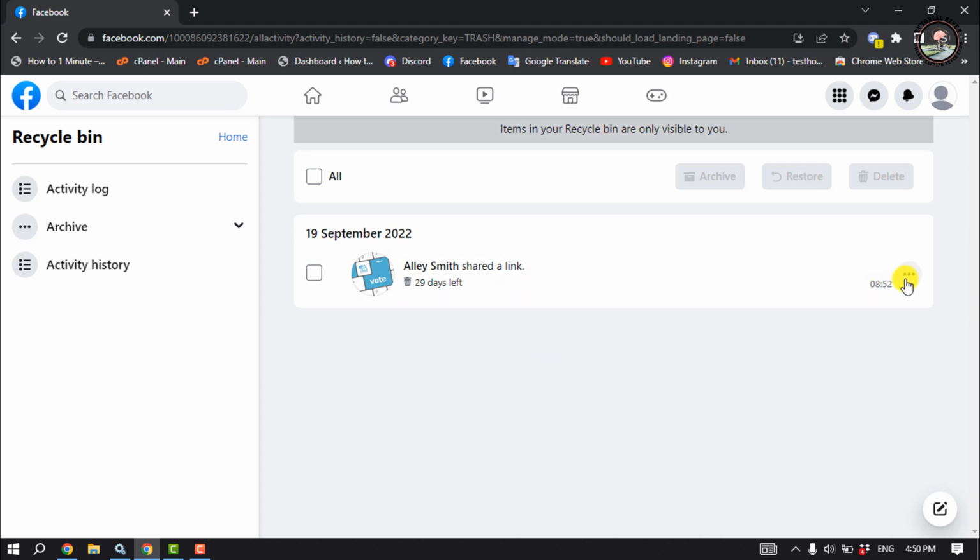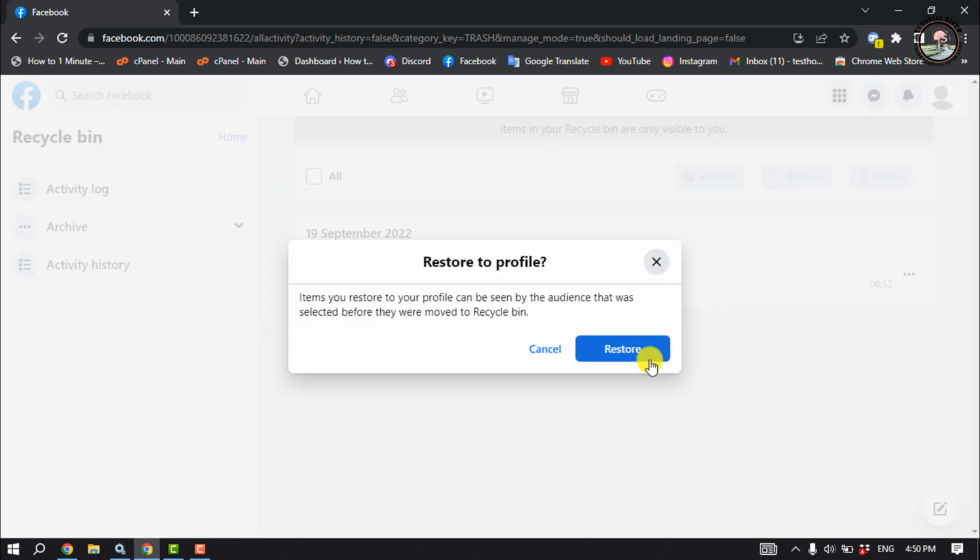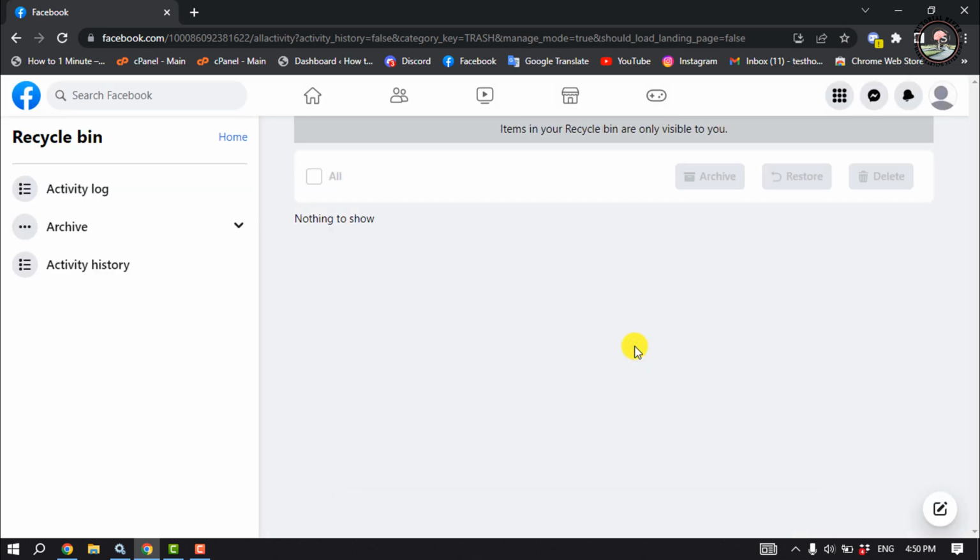Now simply click on this three dot next to the post you want to restore and click on restore to profile, restore, and this is how we can do it.